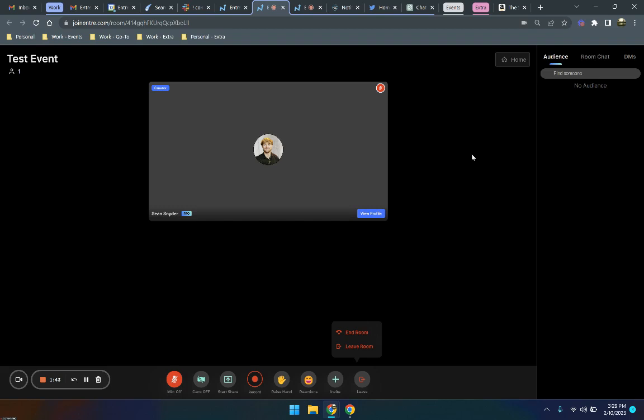Hosts can start the room and end the room, so make sure that you only have vetted people come on as hosts. And when you're bringing people from the audience on stage, make sure that you bring them up as a speaker and not a host so they don't accidentally end the room or anything like that. Everybody else is going to have access to leave the room, and that simply lets them leave the room.